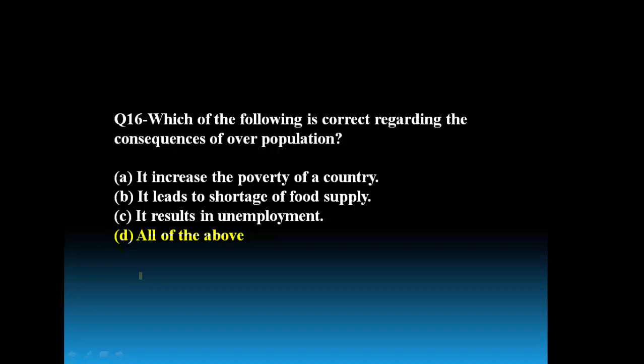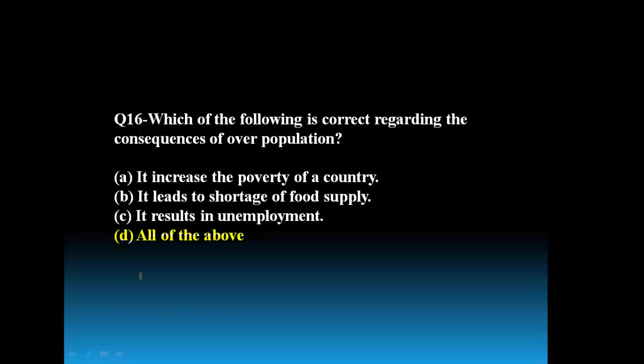Then the consequences of overpopulation are depletion of natural resources. If the population goes on increasing like that, definitely it results in loss of natural precious resources, degradation of the environment because of vehicles and burning of fuel, the pollution rate increasing day by day, shortage of food supply, rise in unemployment, high cost of living and increase of poverty.